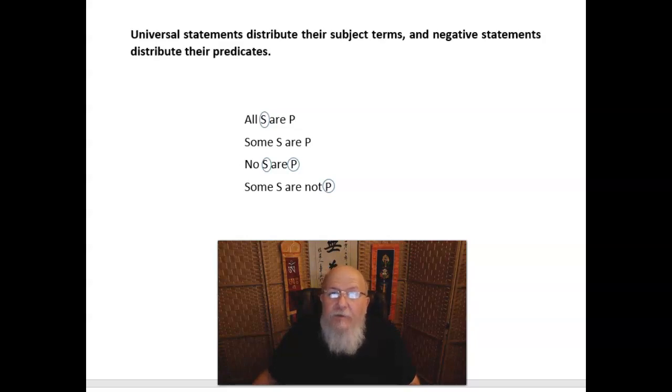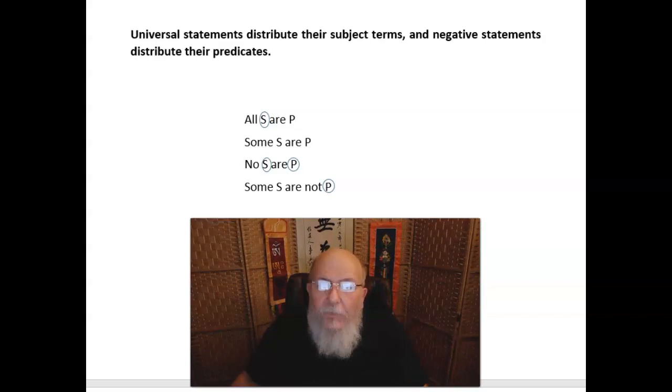And looking at whether terms are distributed or undistributed will give us a handy way of picking out whether an argument is valid or invalid when it's in the form of an Aristotelian syllogism. But the key point to remember, this is simply what you could memorize to pick these things out.